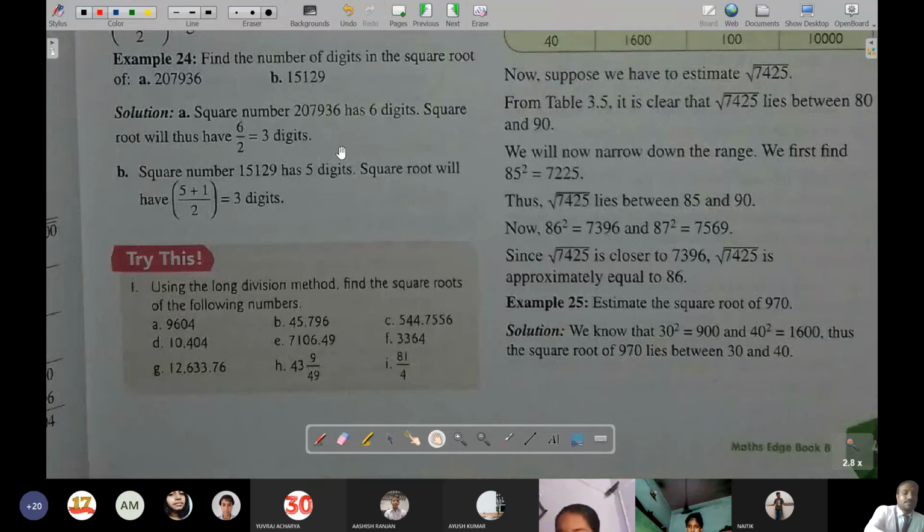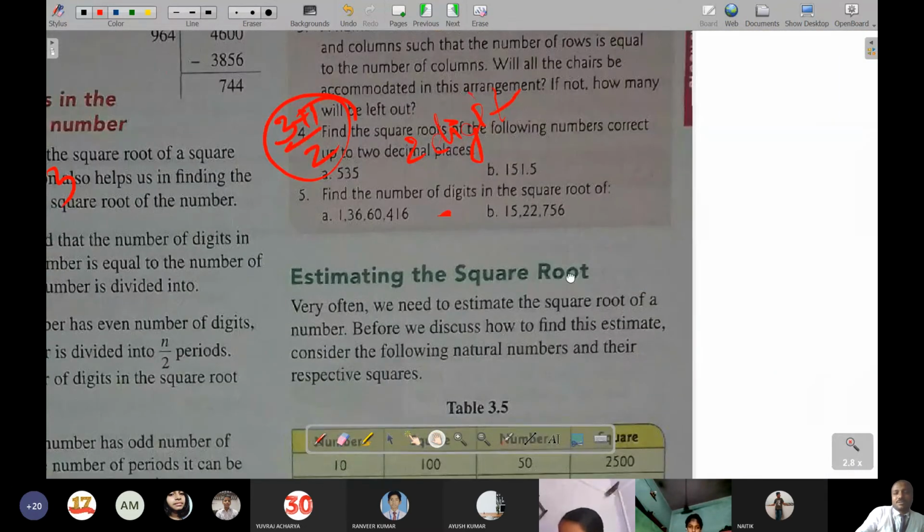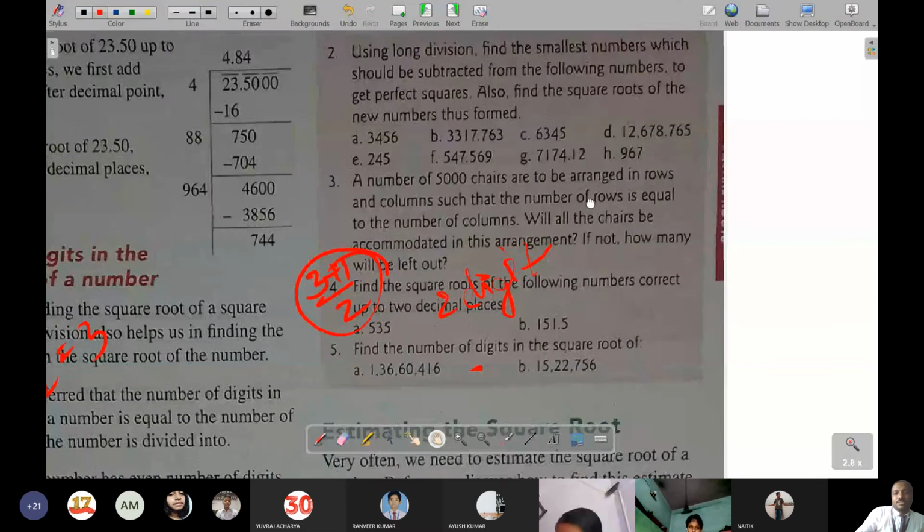Yes, sir. So now we will come towards number 1, in which it has been said, using the long division method find the square root of the following numbers. So I hope all of you will be able to do this. Yes, sir. Done also. Yes, done, then very good. Now in question number 2, B and D there was doubt, so I will be looking at 2B and 2D over here.